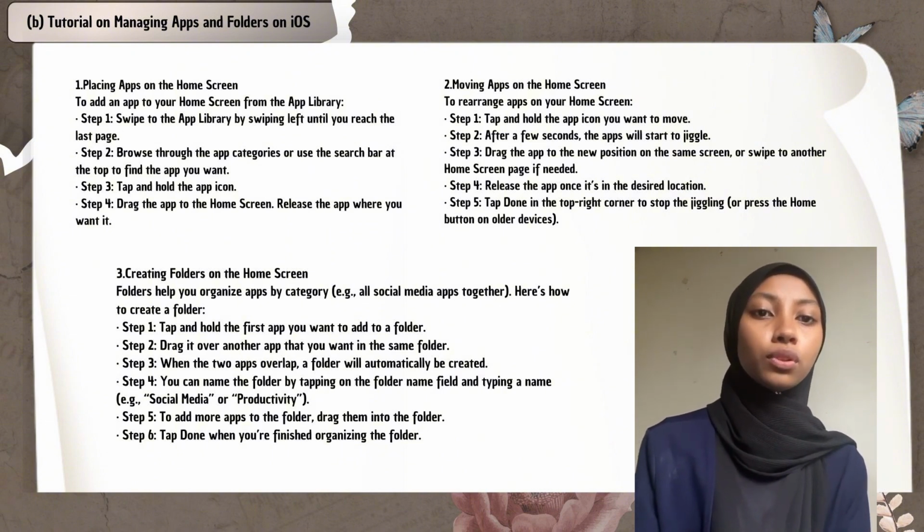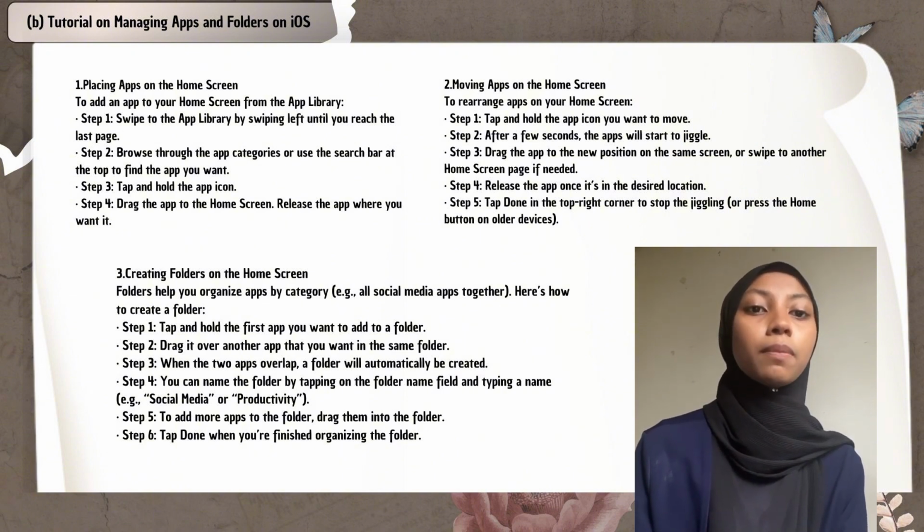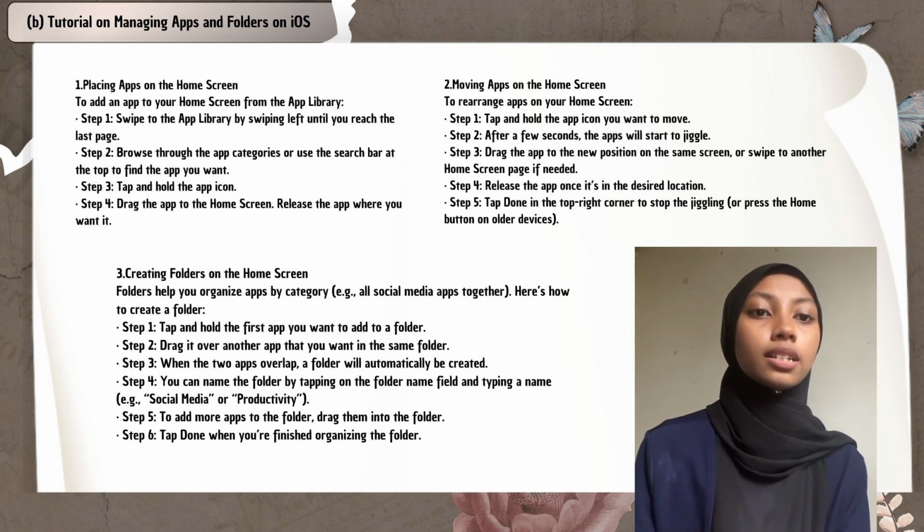The second, moving apps on the home screen. To rearrange apps on your home screen, step 1, tap and hold the app icon you want to move. Step 2, after a few seconds, the app will start to jiggle. Step 3, drag the app to the new position on the same screen or swipe to another home screen page if needed. Step 4, release the app once it's in the desired location.